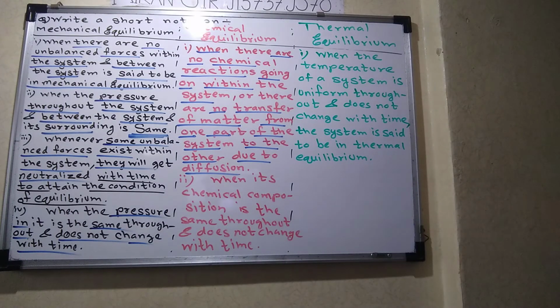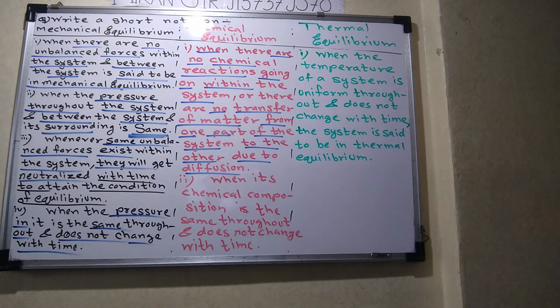There should not be any chemical reaction, and there should not be any transfer of matter from one part of the system to the other due to diffusion. Then such a system is said to be in chemical equilibrium.